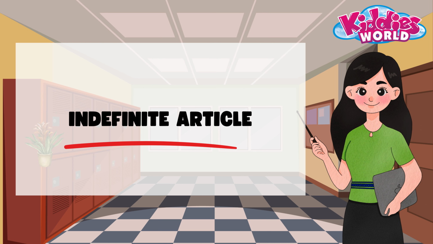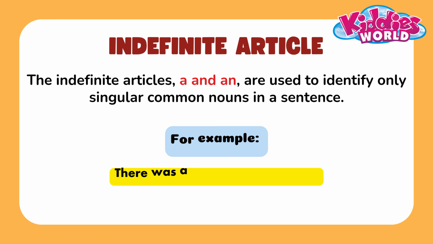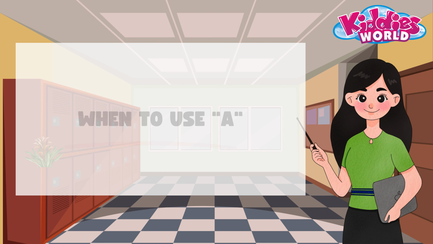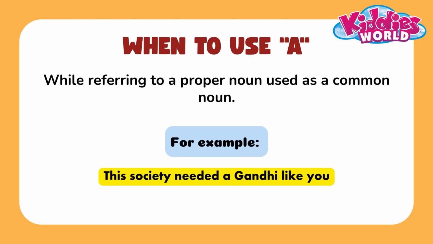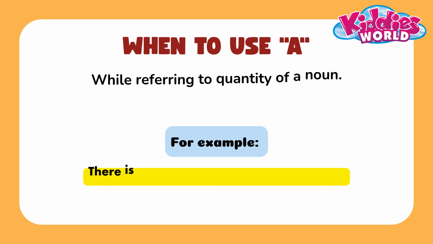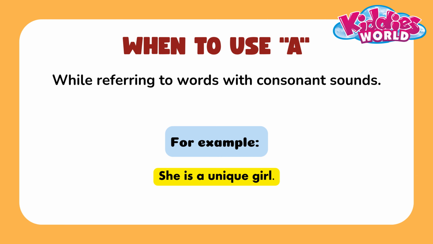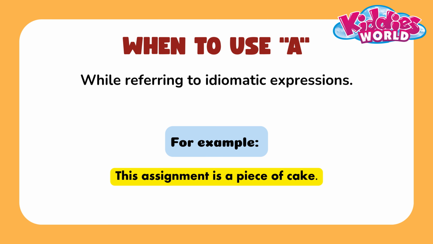Indefinite article. The indefinite articles "a" and "an" are used to identify only singular common nouns in a sentence. For example, there was a car in the parking lot. When to use "a"? While referring to a proper noun used as a common noun. While referring to quantity of a noun. While referring to words with consonant sounds. While referring to idiomatic expressions.